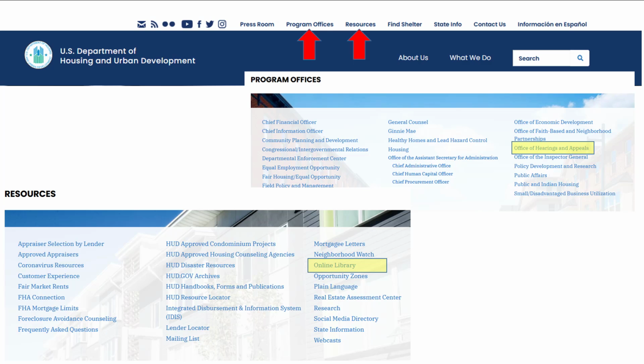This slide shows 3 screenshots from the HUD website. Somewhat similar to the About Us approach, here there is a top menu link called Program Offices. Another potentially useful link on the HUD site is Resources. Resources is a term that many other sites will use too.